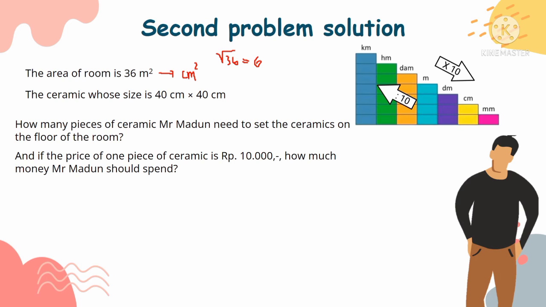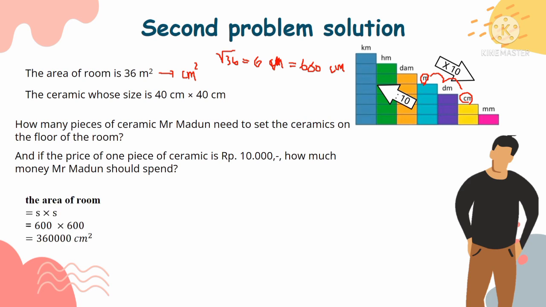Now we find that the side is 6 meters. Then convert meters to centimeters, multiply by 100 because we step down twice or 2 times. 1, 2. So 6 meters equals 600 centimeters.